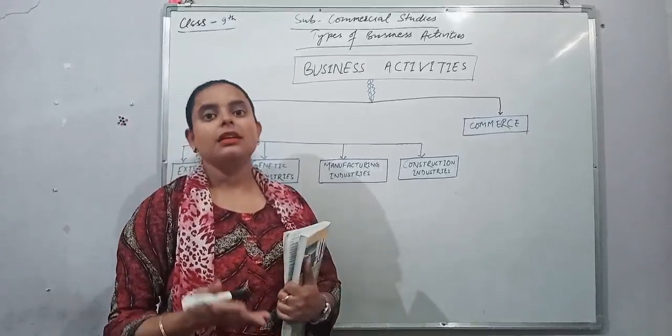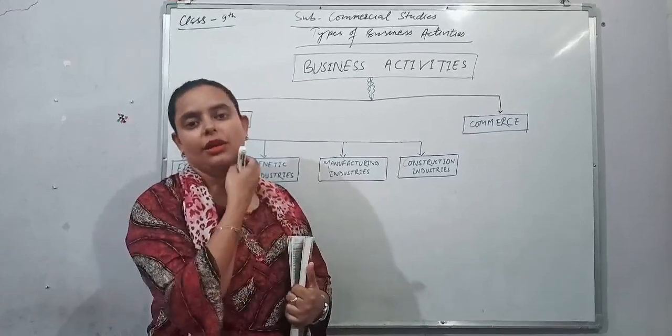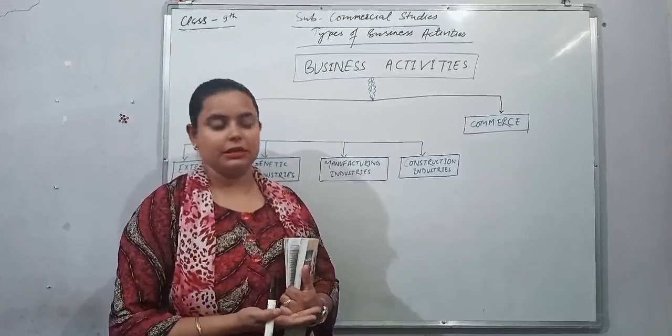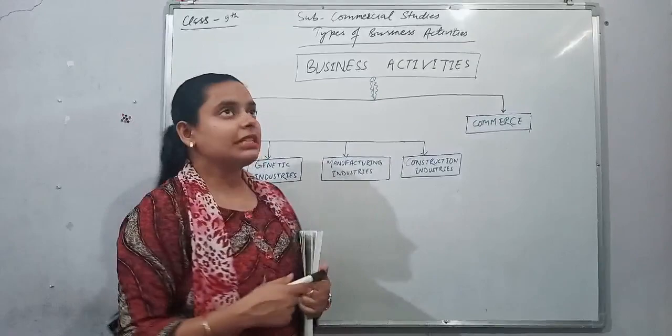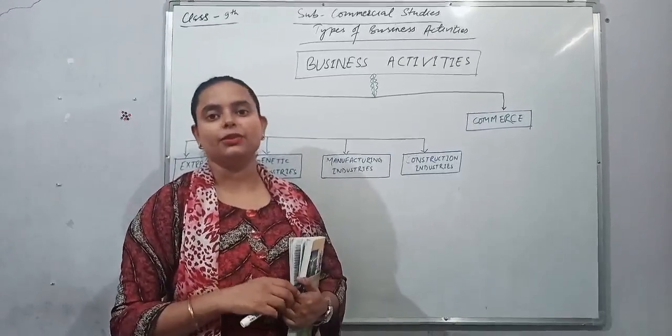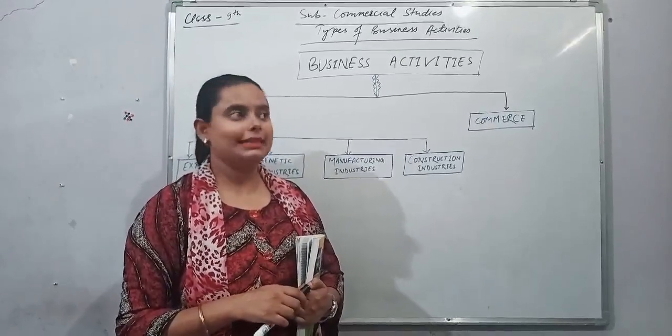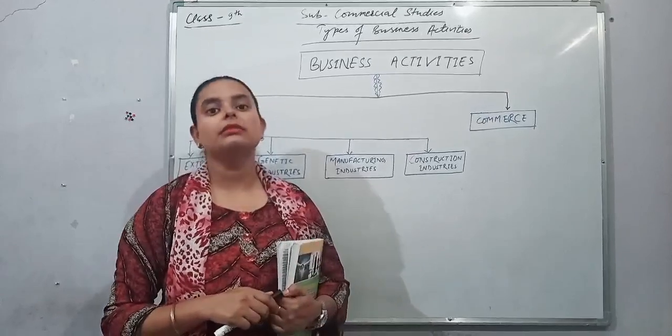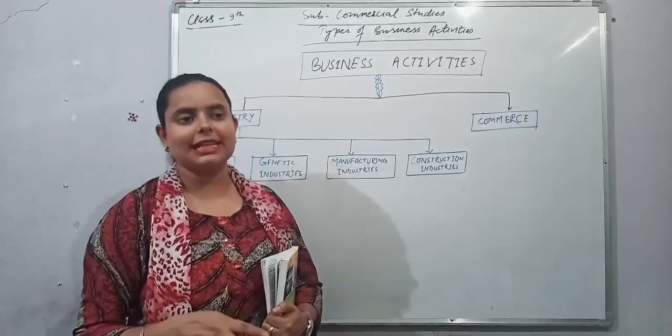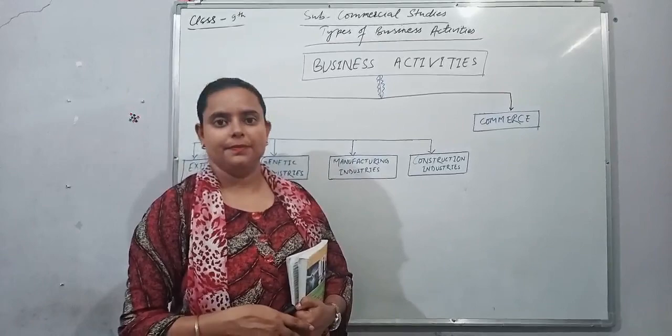First, primary, secondary and tertiary. Primary means related to agriculture or related to natural resources. Secondary, which transforms the raw material into finished goods. And third, tertiary, which provides us service. Tertiary sector is also known as service sector.